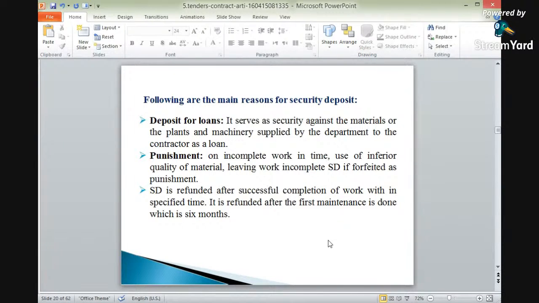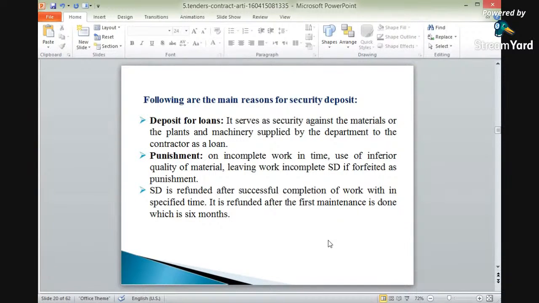If there is any damage to the machines, tools, or plants, we can deduct some amount from the security deposit. So in the form of deposit, the government or the owner can give plants and machineries for execution of work. Punishment is also important for security deposit on incomplete work. As I've already said, for incomplete work in time, use of inferior quality materials, or leaving work incomplete, SD is forfeited as punishment.